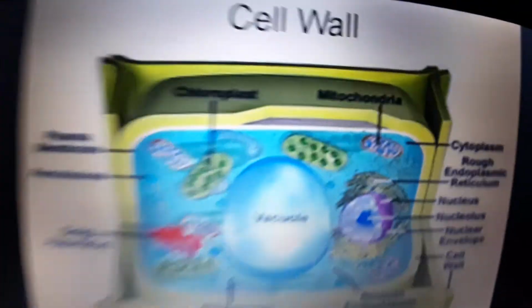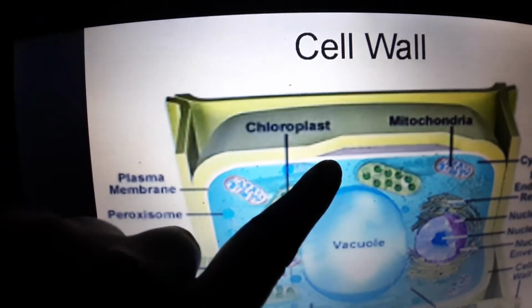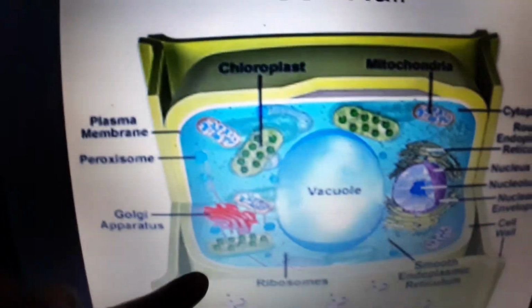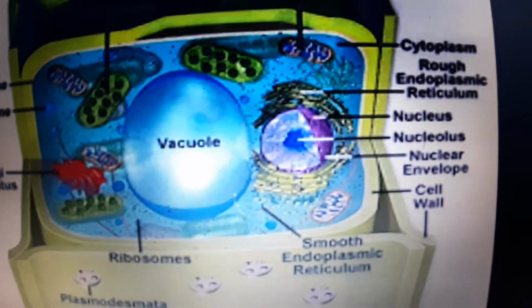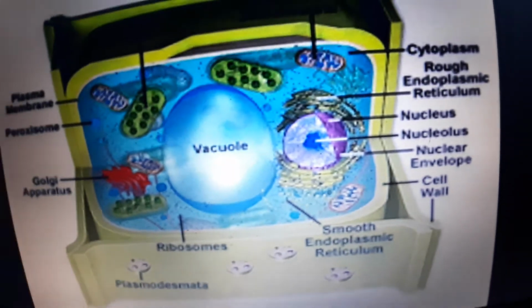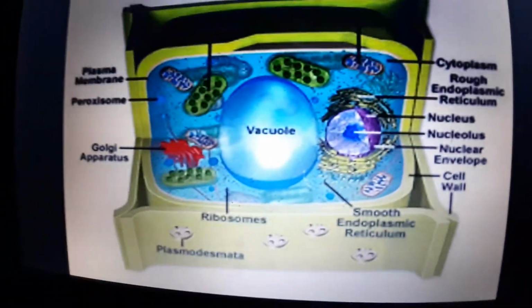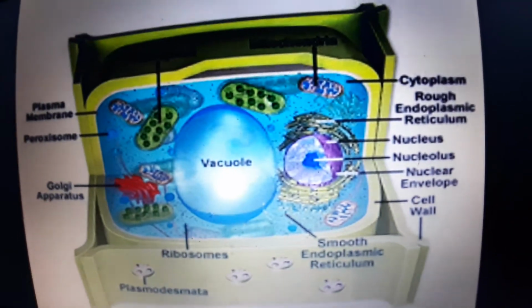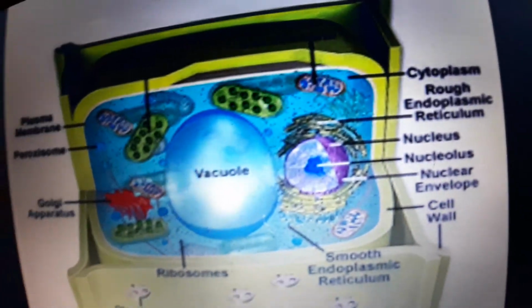When you observe the cell wall, this is the cell wall which is seen only in the plant cells. It is like an extra outer layer. This is the plasma membrane, and outside this there is another thick layer. This is the cell wall. You see the cell wall? Yes. This cell wall is very tough, like the bricks that make the wall. In your house the walls are made up of bricks. How are they? Very tough. But these cell walls are not only tough, they are also flexible.